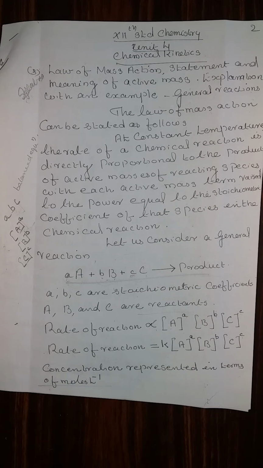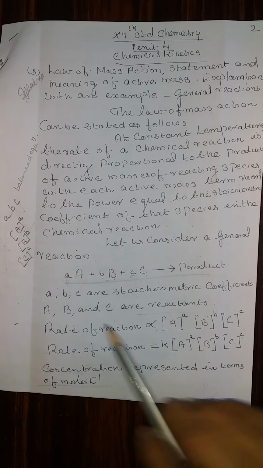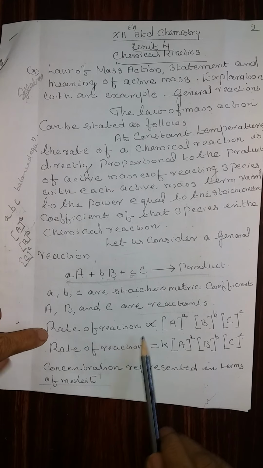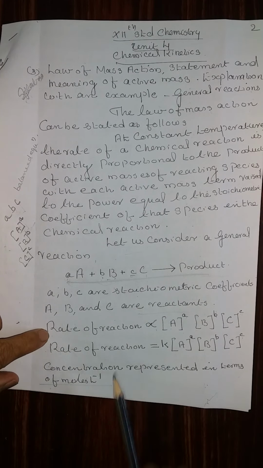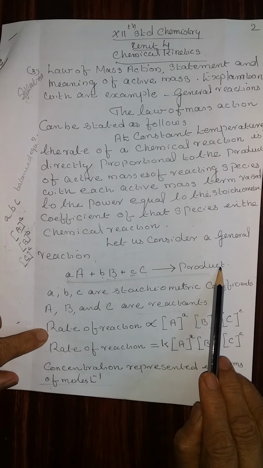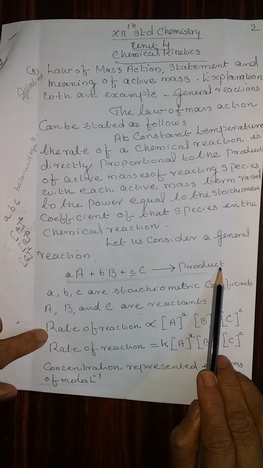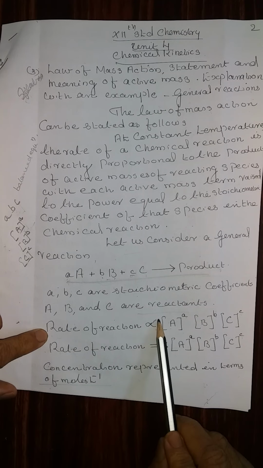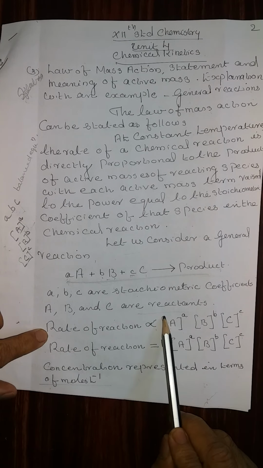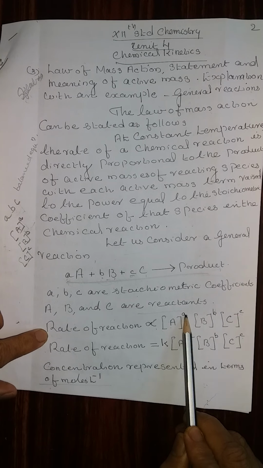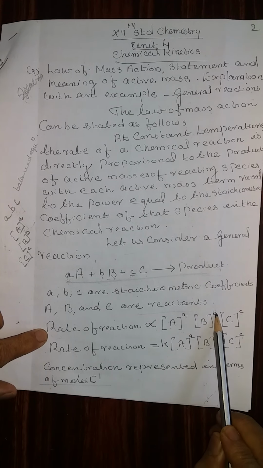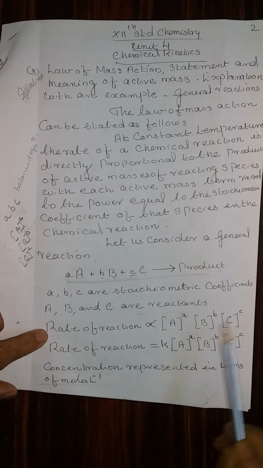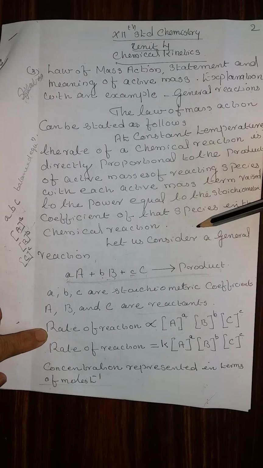Now the law of mass action can be expressed as rate of reaction. According to the law of mass action, the rate of reaction of this general equation can be represented as: rate of reaction is directly proportional to concentration of A raised to the power a, concentration of B raised to the power b, concentration of C raised to the power c. Now we can understand the definition.